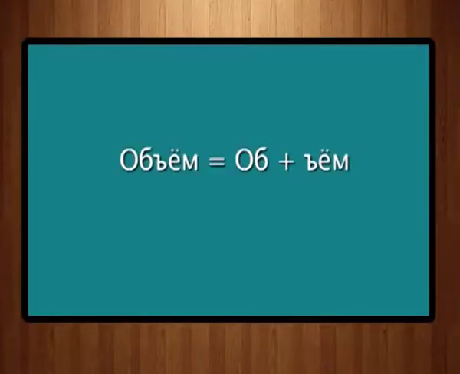The first word I am going to tell you is abyom. How do we spell this word? O, B, hard sign, yo, m, abyom.